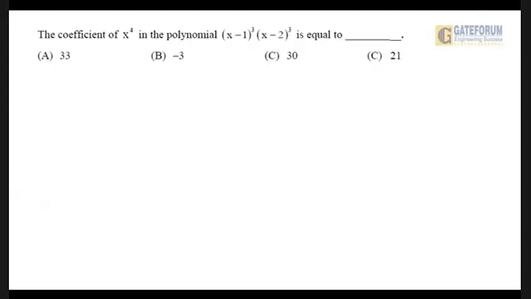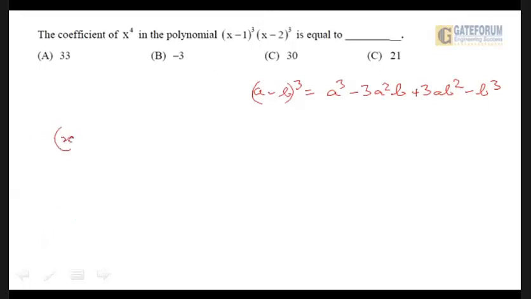Let us do it together. We all must be knowing that (a minus b) whole cube is equal to a cube minus 3a square b plus 3ab square minus b cube, right? So based on that, what is (x minus 1) whole cube?